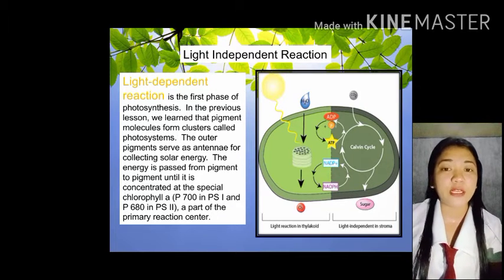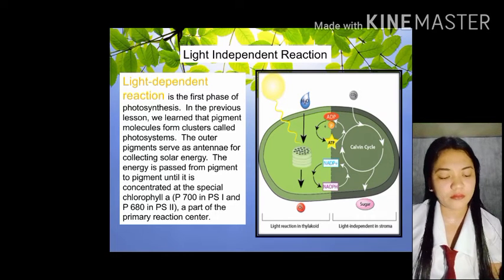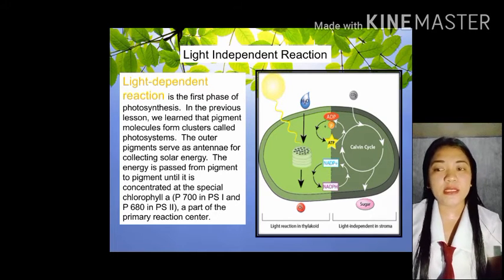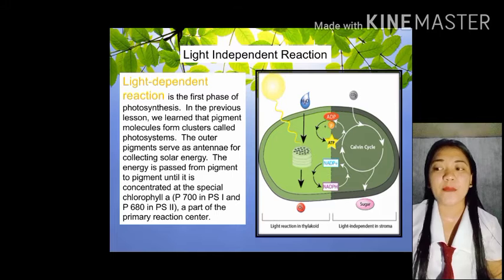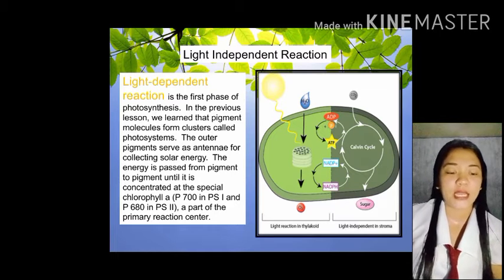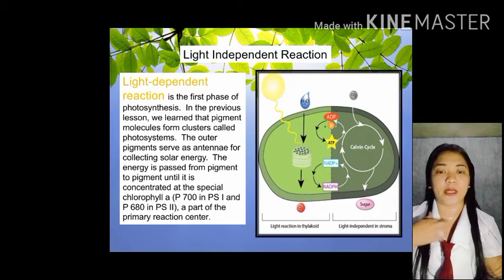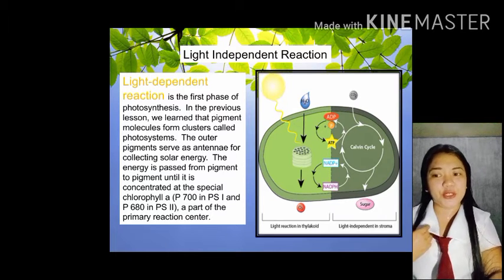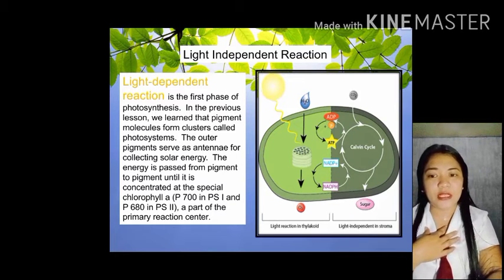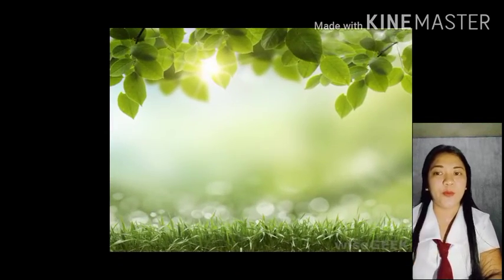Yung outer naman ng pigments ay yun yung antenna na nagko-control sa mga electrons. And yung energy na pumupunta sa pigment to pigment, yun yung tinatawag nating special chlorophyll. Makikita niyo po dyan sa picture yung light reaction at saka yung light dependent sa stroma. Yan po yung process.